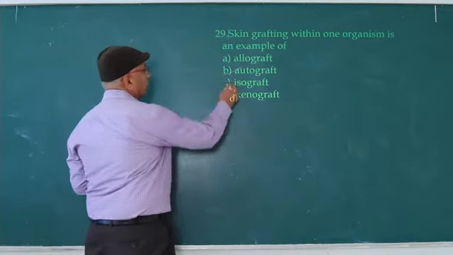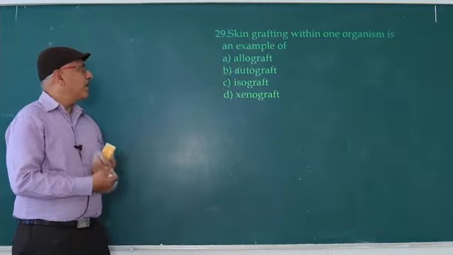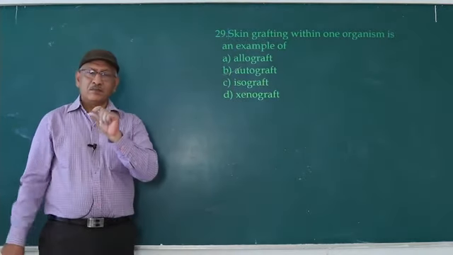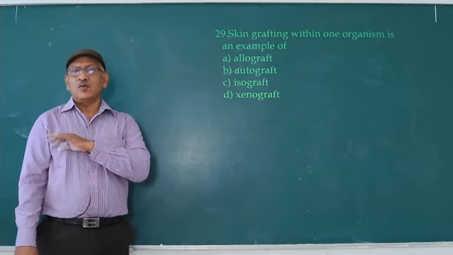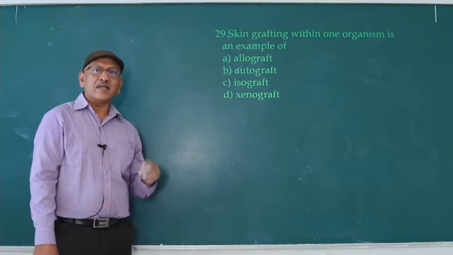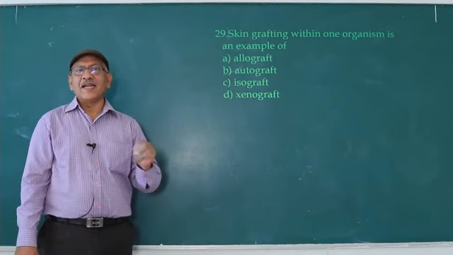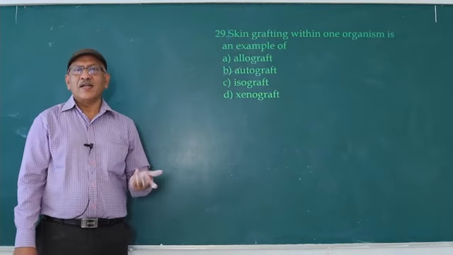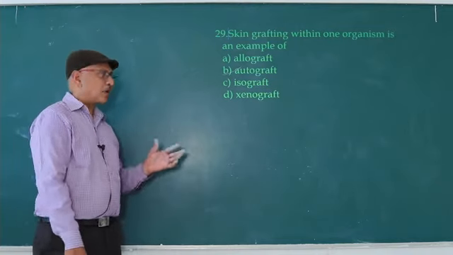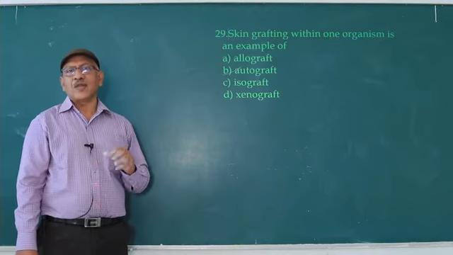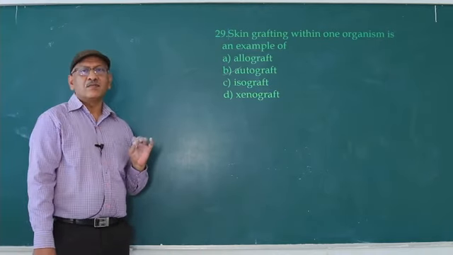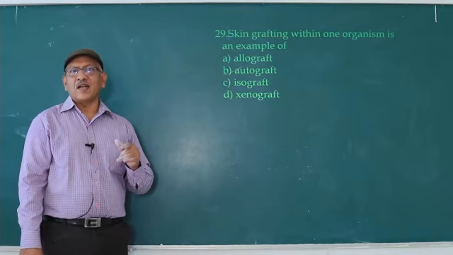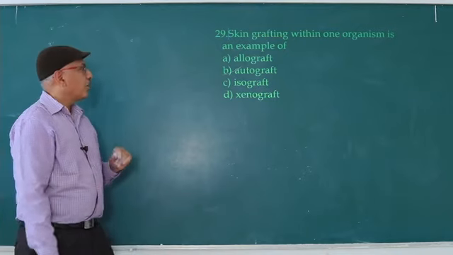What is isograft? The transplantation between identical twins is known as isograft. No transplantation rejection reactions occur in the case of identical twins. What are identical twins? The twins formed from a single zygote. Identical twins are mirror images. They are morphologically and physiologically alike.